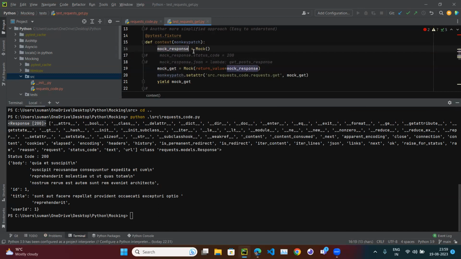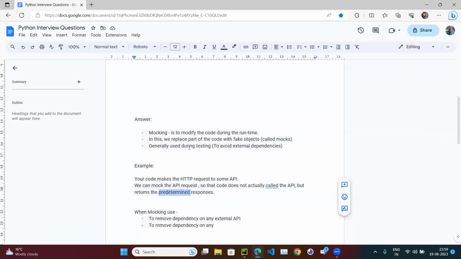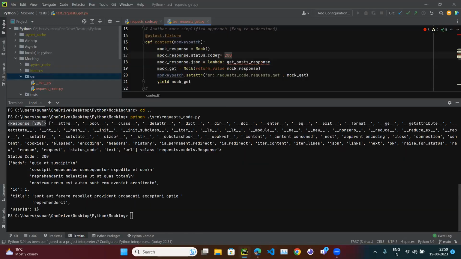But this object has nothing attached. This object doesn't have any attribute. What all attributes do we need? We need status code. So we say mock response dot status code. This doesn't have any inbuilt value, and as per the code it should return the predetermined response. So we say we want 200 as the status code.